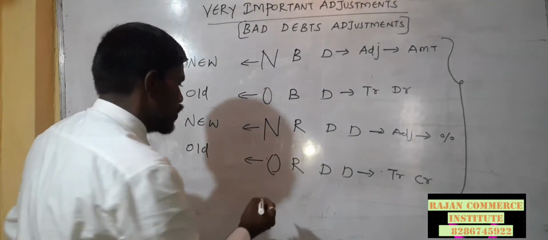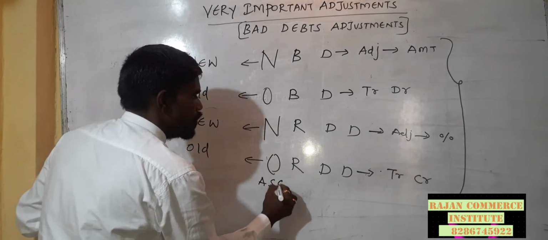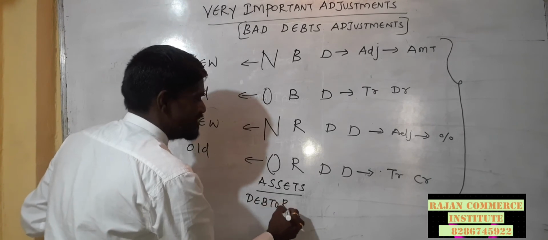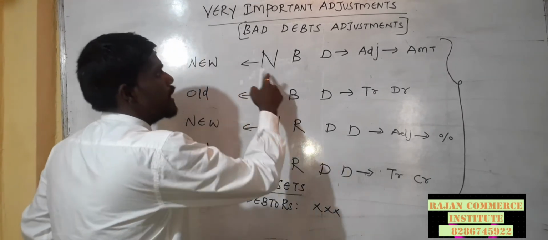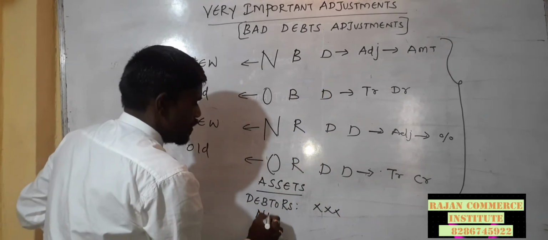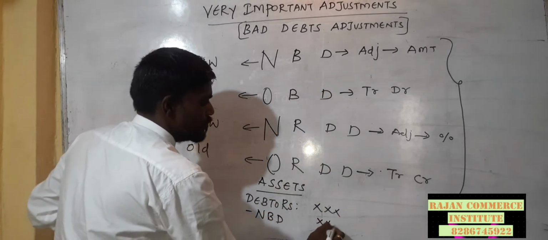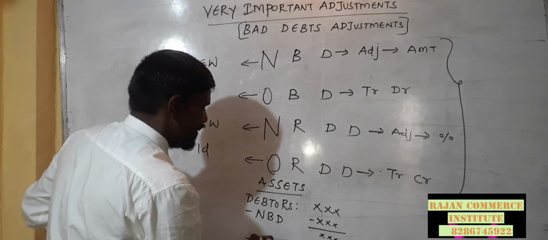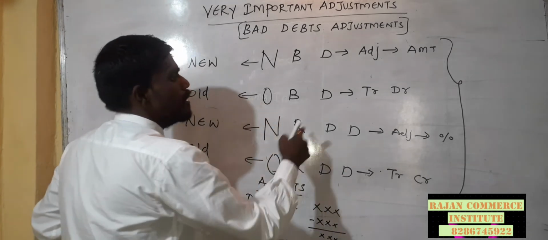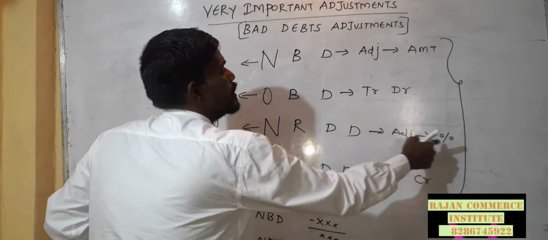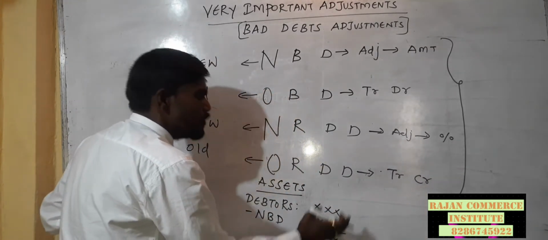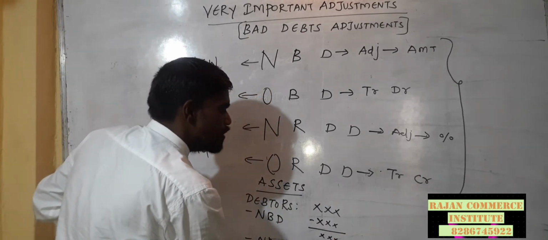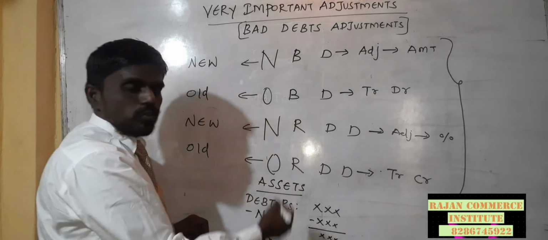So we have to go to the asset side, where we have to record the debtors amount. Then we have to deduct the first NBD. Then from the amount coming, we have to deduct NRDD also. NRDD will be in the percentage way. That means it is shown in the adjustment in percentage form. Suppose NRDD is 2%, we take out the 2% from this amount and deduct it from this same amount. So this is the process.